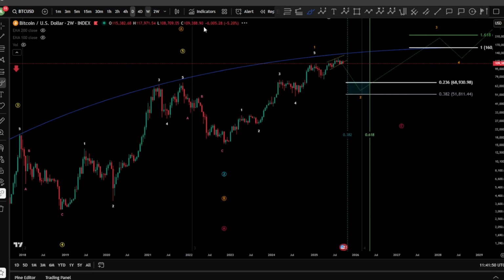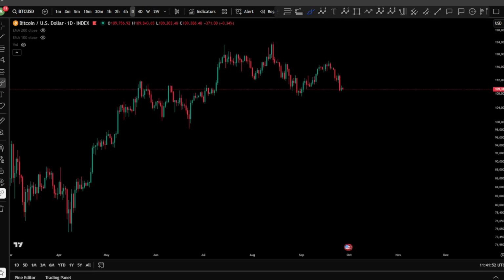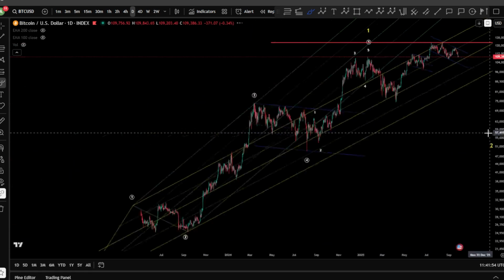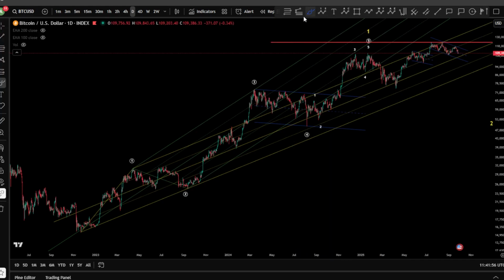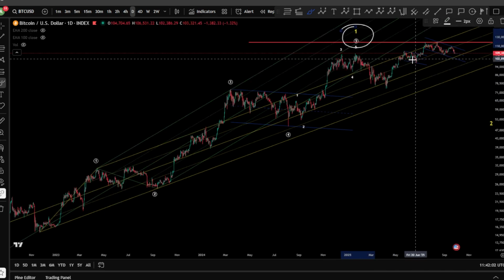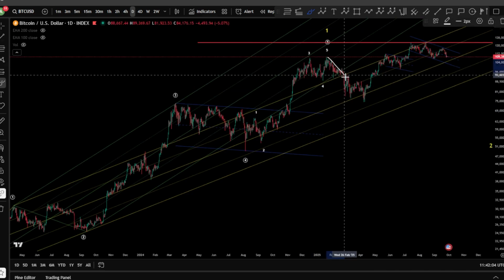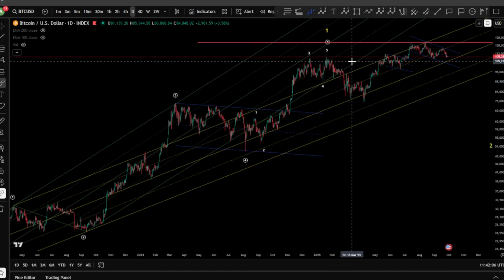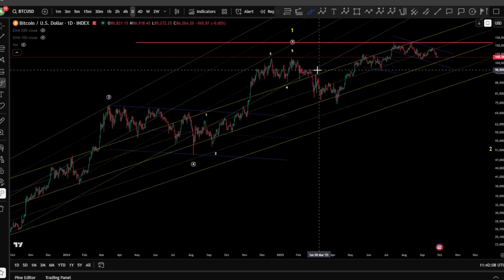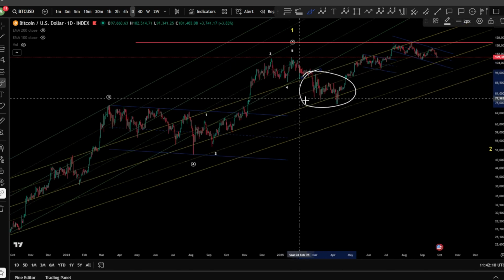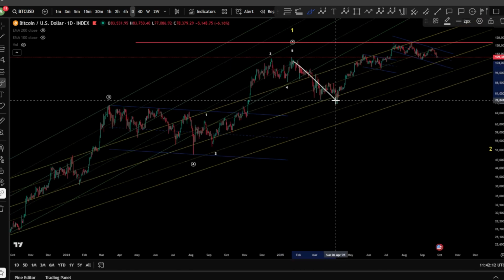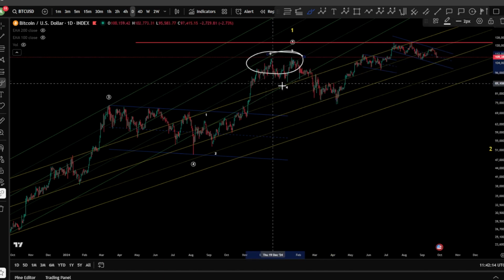If we move on the daily here for the channeling, and we are talking here about the bull run that we had lately, where we saw, of course, the channeling. We see, of course, the price here when we finish, of course, the wave 5 as a wave 1. We saw the price getting out of the acceleration channel, the green one, entering again the yellow channel, which is, of course, an indication of a finished impulse toward the upside.